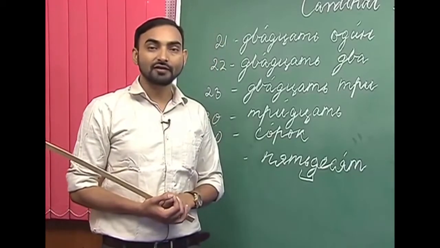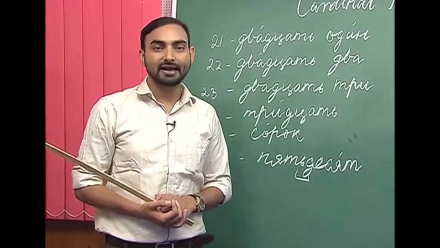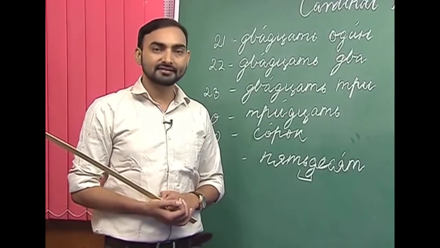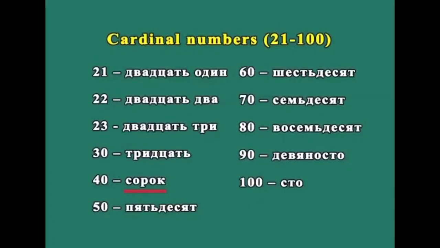The same way, how will we say 31 in Russian? 31, 32, and so on. So, let us come to 40. How do we denote 40? How do we say 40 in Russian?